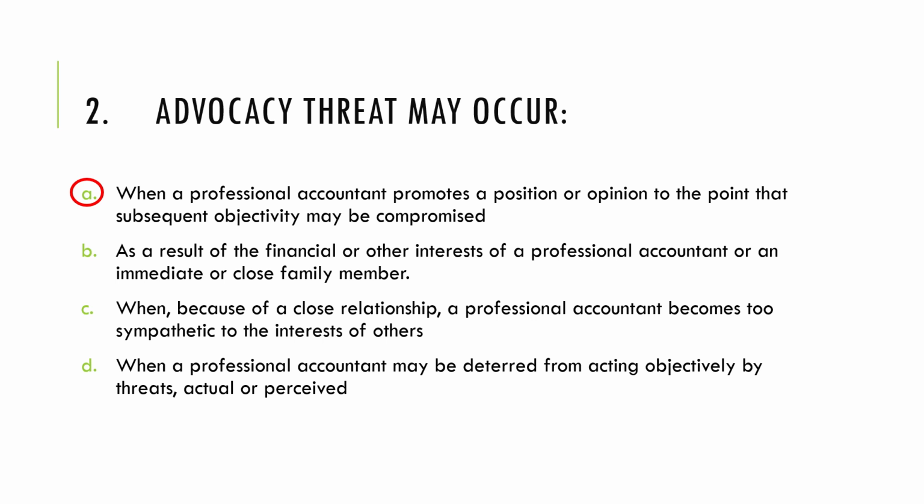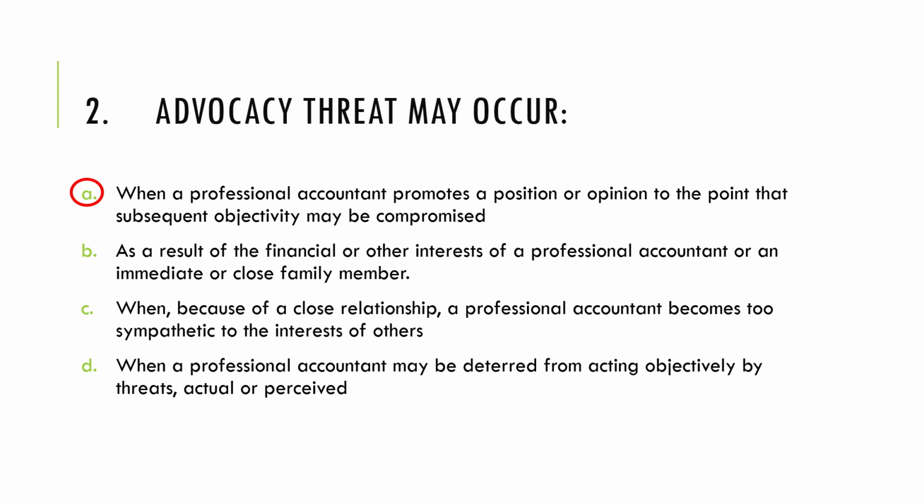Letter B, on the other hand, when we talk about as a result of financial or other interests of a professional accountant or an immediate or close family member, since we're talking about interests, this will have something to do with self-interest threat, most definitely. Letter C, when because of a close relationship, a professional accountant becomes too sympathetic to the interest of others, is the hallmark of what we call familiarity threat. In Filipino, we call this one some sense of utang na loob, no? When you become too familiar or too sympathetic. So that's Charlie, familiarity threat.